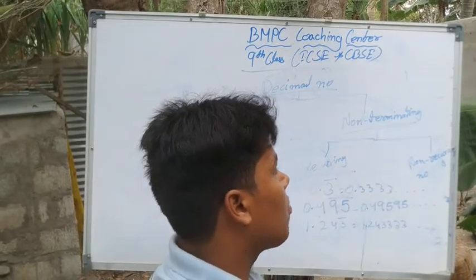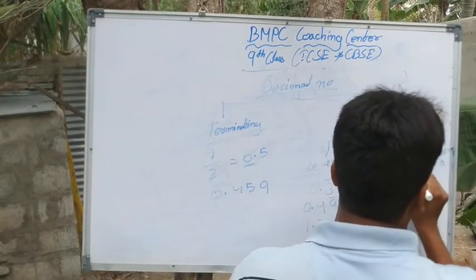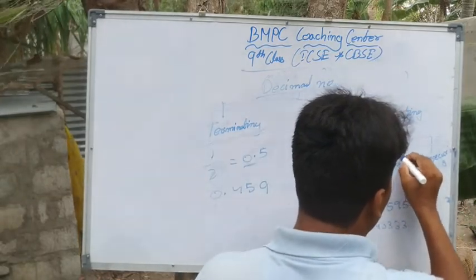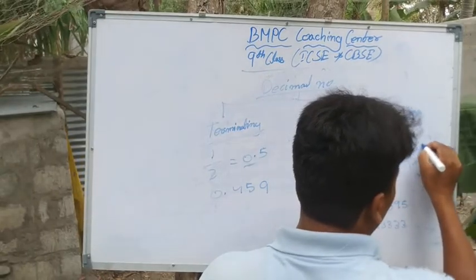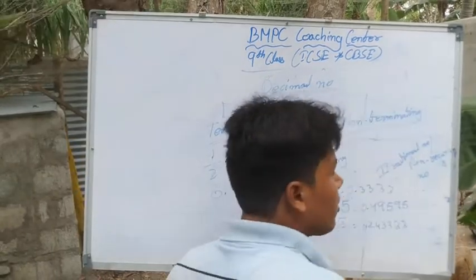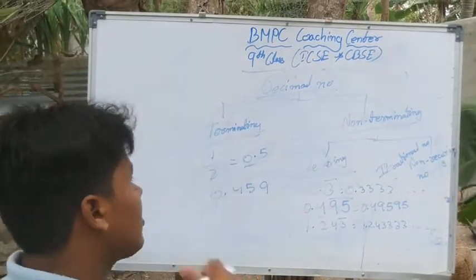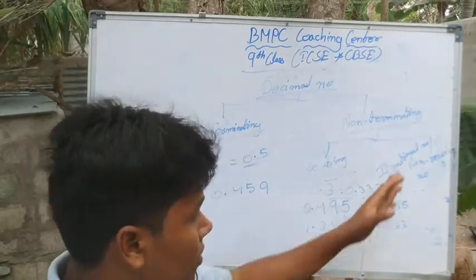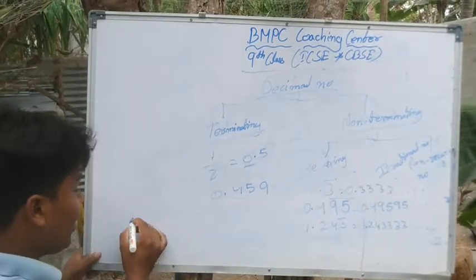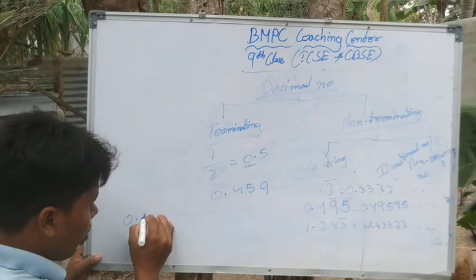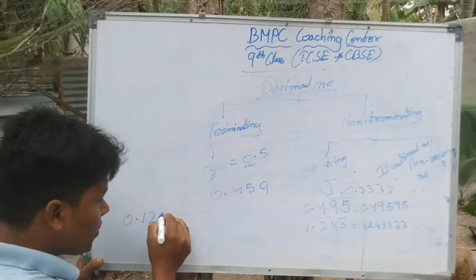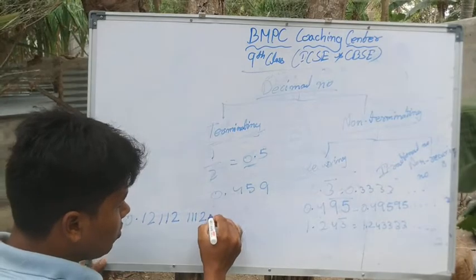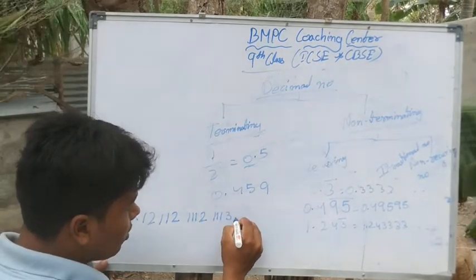Non-recurring and non-terminating numbers are called irrational numbers. Clear? For example, irrational numbers are like 0.1 2 1 1 2 1 1 1 2 1 1 1 3 dot dot dot.